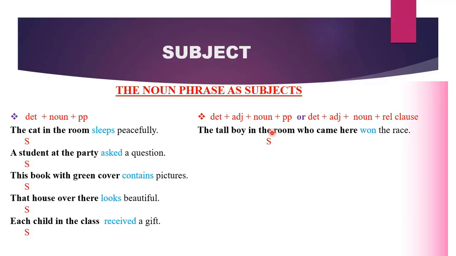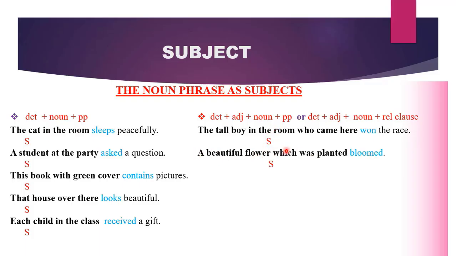You can say, he won the race. Therefore, the whole of this serves as our subject and not only the boy. So the noun phrase can be a very long one. So when you have a very long phrase like this, together it is functioning as the subject.